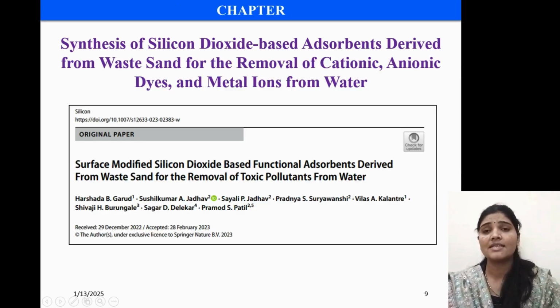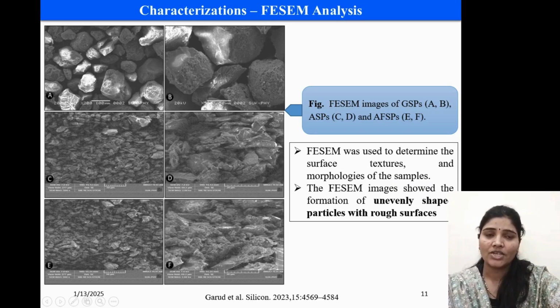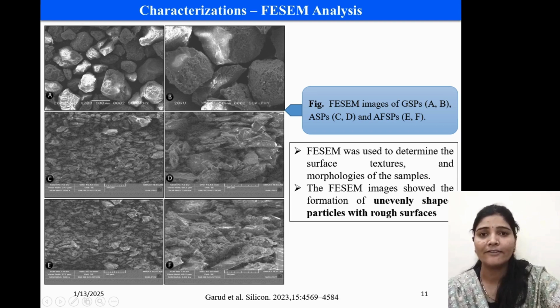This chapter is the synthesis of a silicon dioxide based adsorbent derived from waste sand for removal of cationic and anionic dyes as well as metal ions, and this work is published in the journal Silicon. In this experimental work, mainly 3 steps are involved: ball milling, activation and functionalization. Characterizations. This FESEM analysis shows the formation of unevenly shaped particles with rough surfaces.